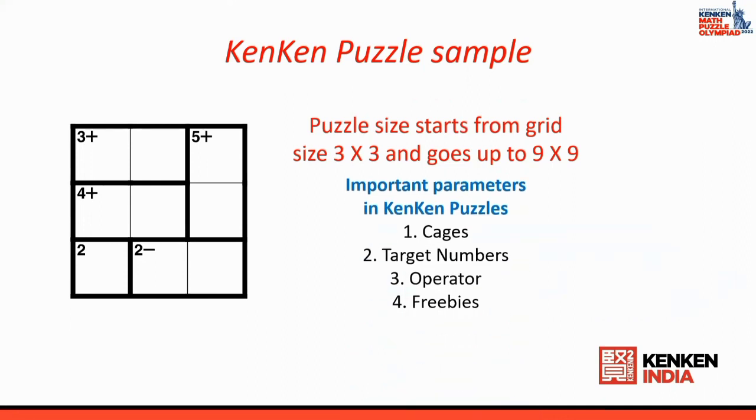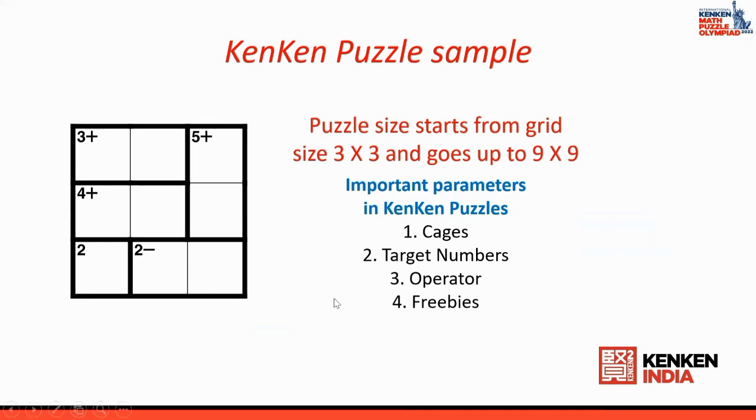Now there are certain important parameters in a Kenken puzzle. Initially, to start with, cages. Now you see some dark boxes in this puzzle. See, there is one dark box here, there is one dark box here, there is one dark box here, there is one dark box here. Now these dark boxes are called cages.